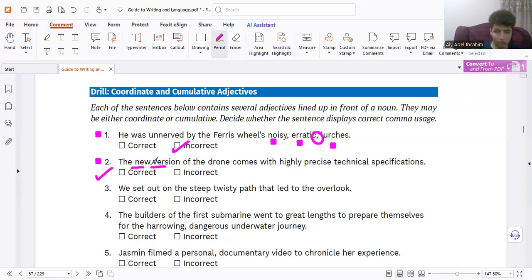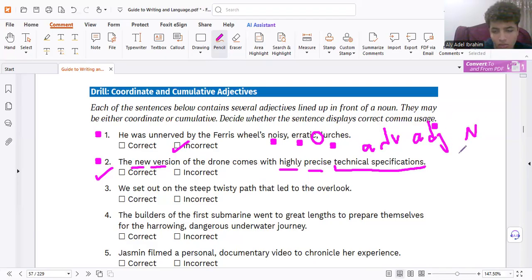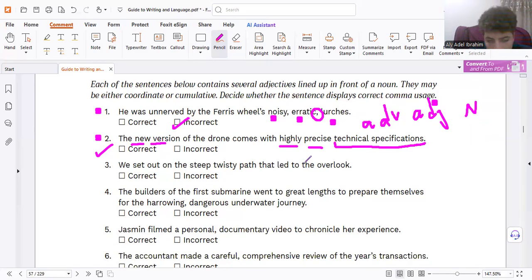But look, please look. Adverb, adjective, compound noun. Remember, an adverb modifies an adjective, and an adjective modifies a noun. Between them here, we don't use any punctuation. No punctuation, so it's correct. Look. So the rest is for your homework.